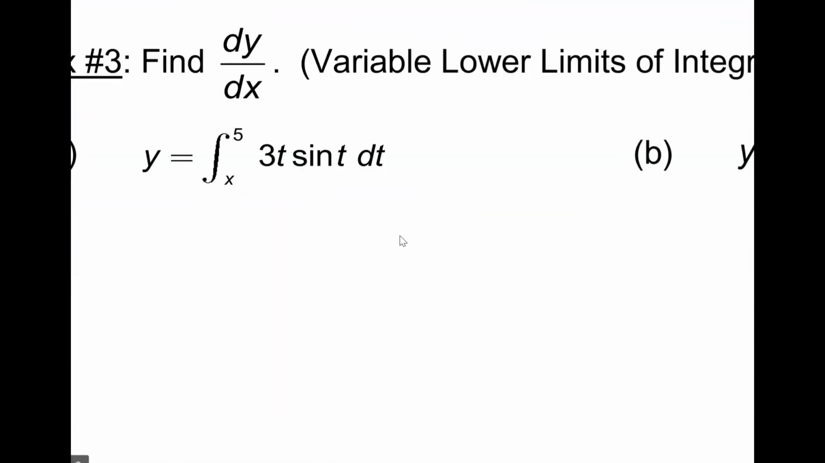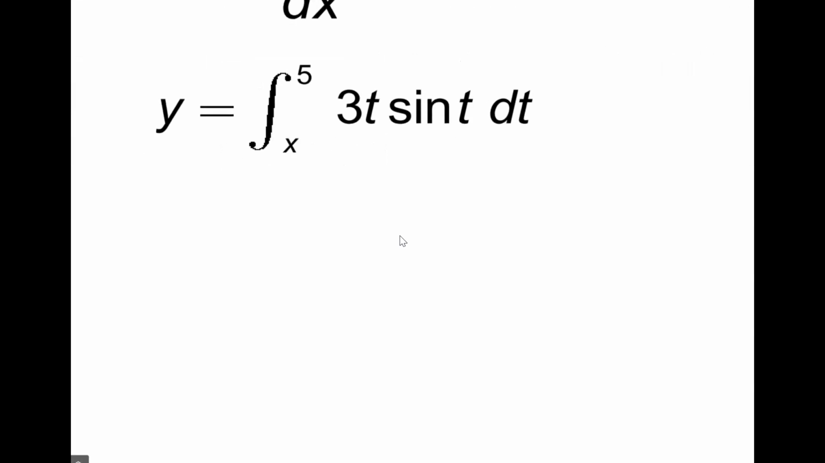So, notice, I give you a function, y equals an antiderivative, an integral. We want to find the derivative. But notice the variable is on the bottom, not the top. So how can I flip it? Negative. Exactly. That's the trick play here.